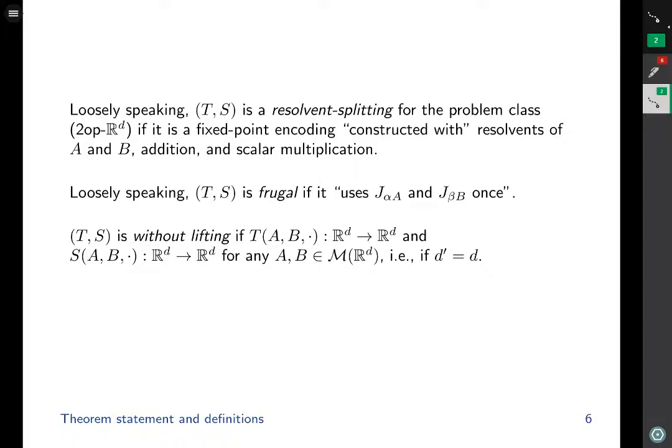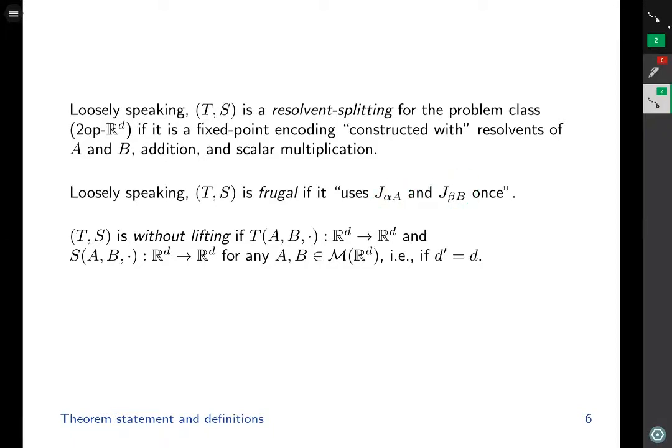So when you evaluate T and S, the only computational primitives that you're allowed to use are the resolvents of A and the resolvents of B. You can use addition, you can use scalar multiplication. Loosely speaking, we say T comma S is frugal if we use the resolvent with respect to A only once and the resolvent with respect to B only once.